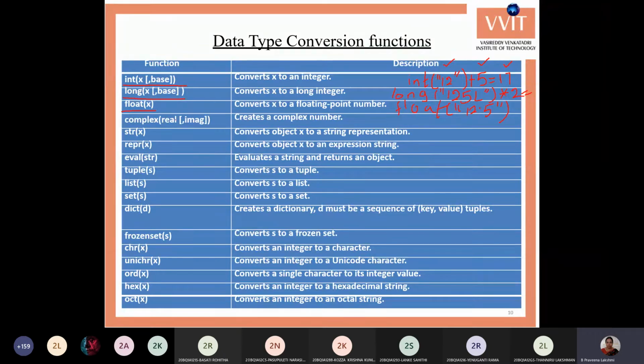Okay, complex value. Either you can specify both real and imaginary, or you can have only the real value. By default it takes the imaginary as 0. Otherwise you can give both the real and imaginary value. So you need to give two parameters: the first parameter is the real value, the second parameter is the imaginary value. These may be in string format or in normal number format. Both are allowed here.